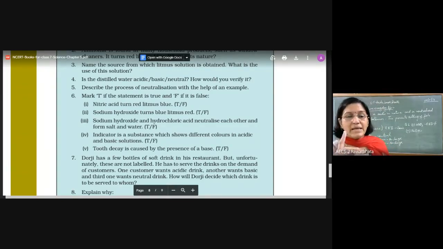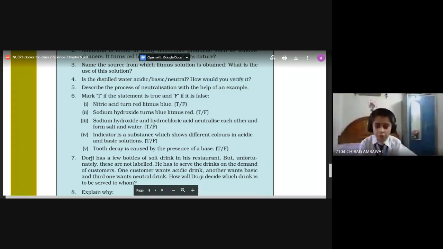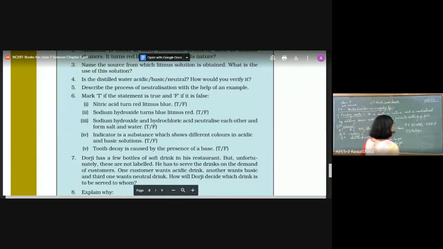It says sodium hydroxide. We have heard that wherever the term hydroxide is there, it is a base. And if in the formula we have OH, that means it is a base. I do not know what is written ahead. First of all, I'm just trying to understand that sodium hydroxide is a base. Wherever I hear this word hydroxide means base. Okay, now let's read the sentence.